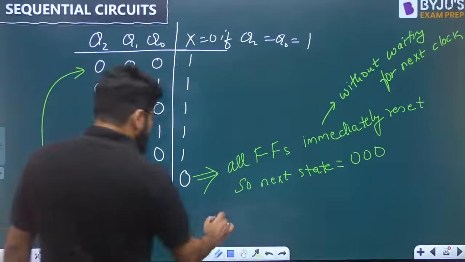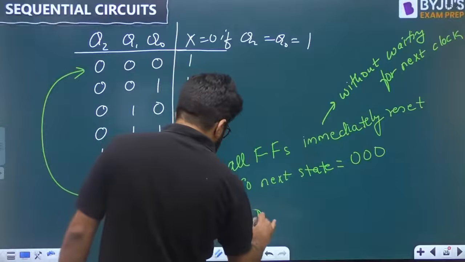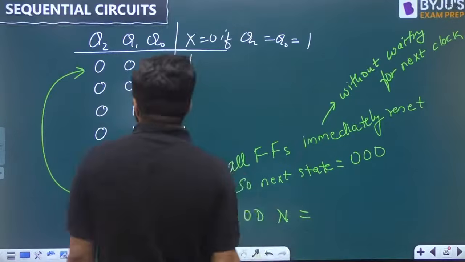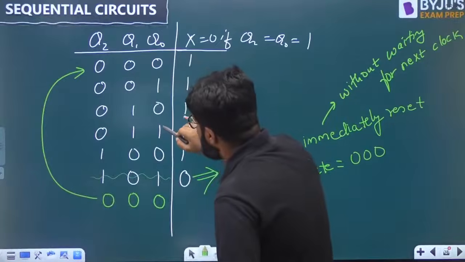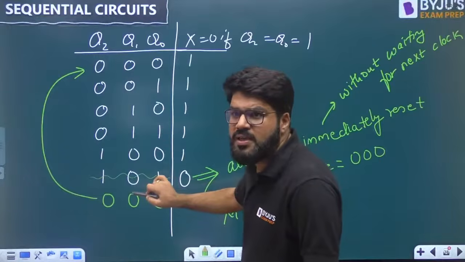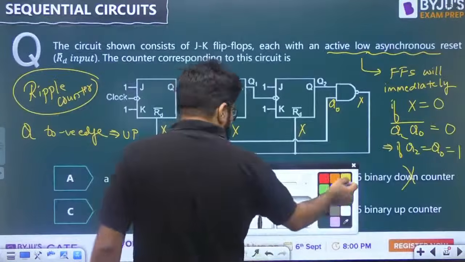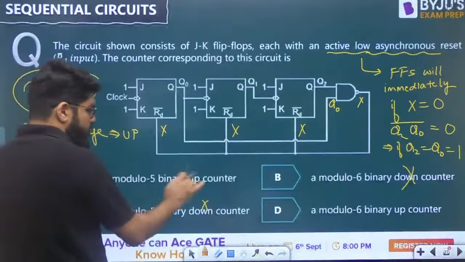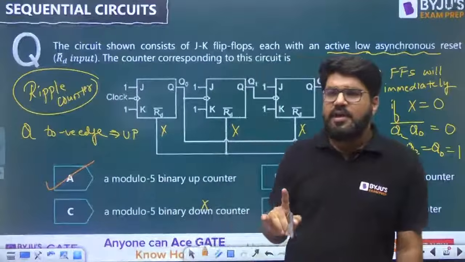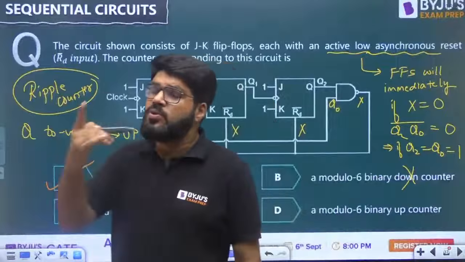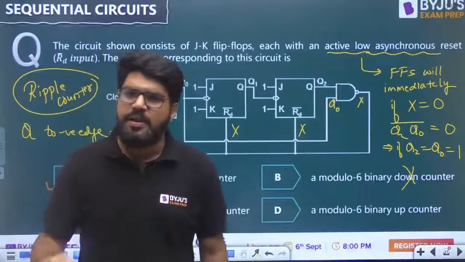So what is the mod number? Mod n is equal to 1, 2, 3, 4, 5. You are not going to count this. That is where many students commit a mistake here. 5 or 6? It is 5. The state which produces the reset combination will not be counted.